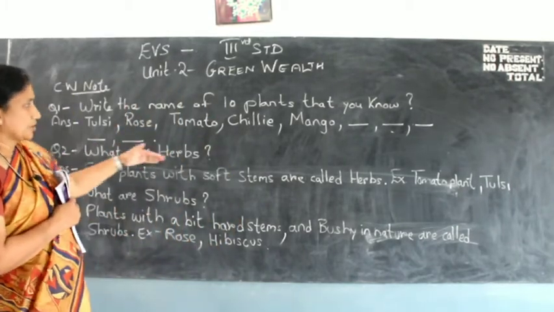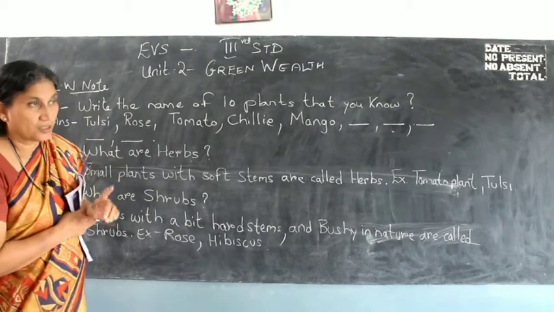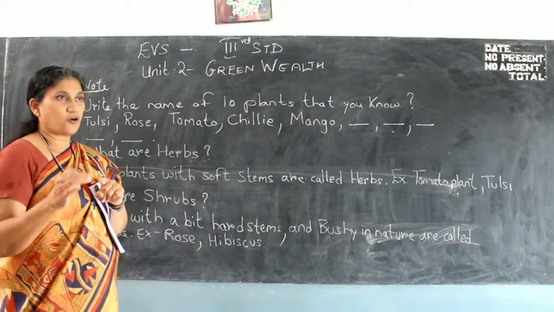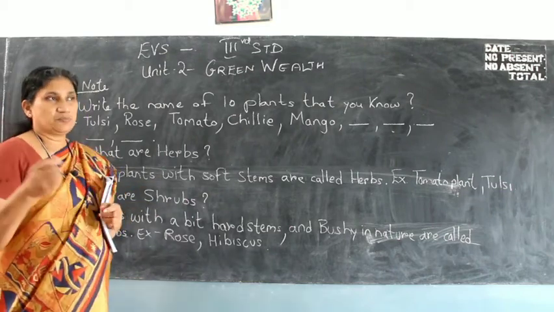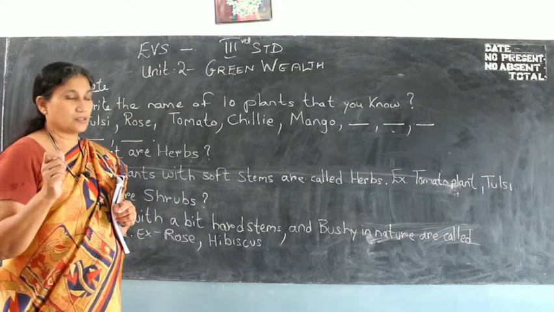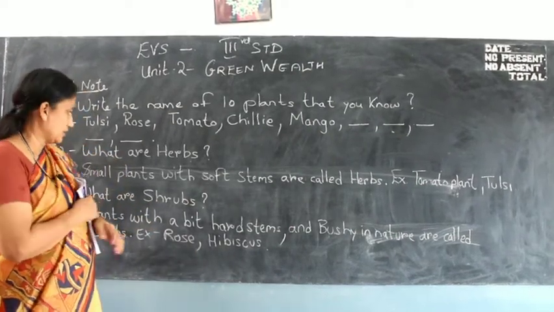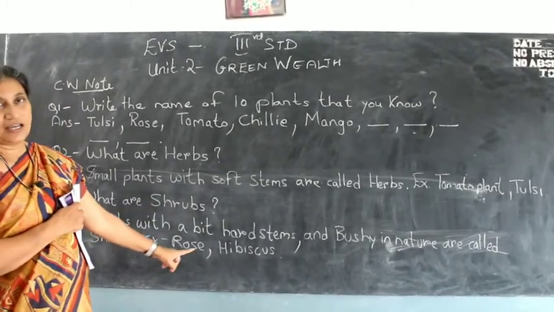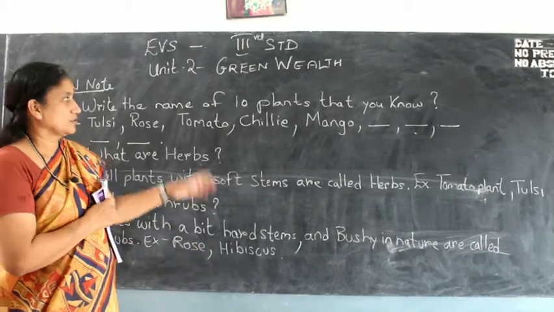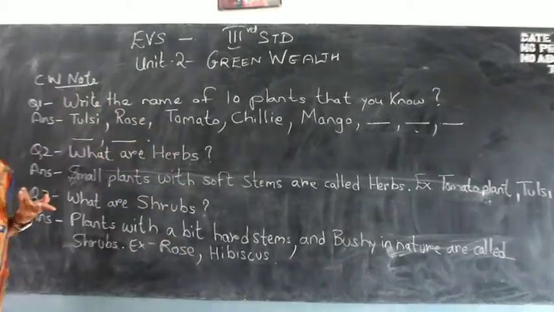So we finished with herbs. Children, always remember, herbs have soft stems and they are small plants. Shrubs have a bit hard stems and they are bushy in nature. When they are bushy in nature, they are called shrubs. So I have given two examples, rose and hibiscus. Children, all this has to be written in your classwork note neatly.